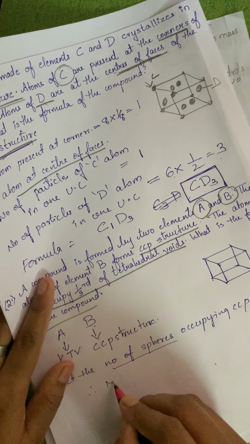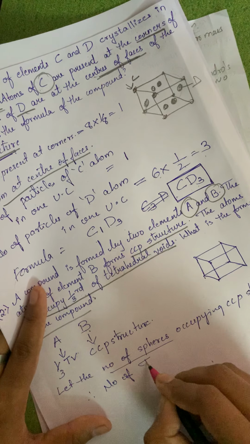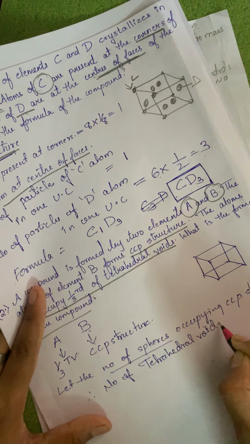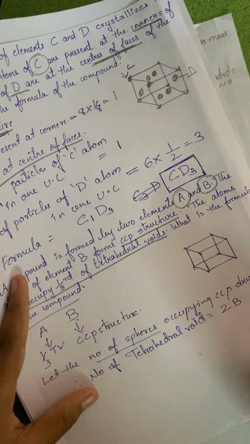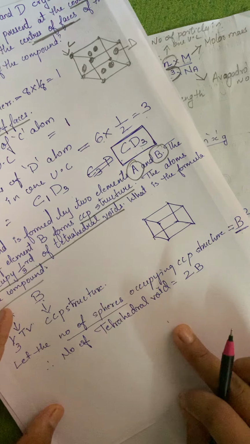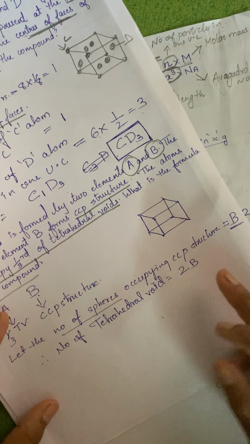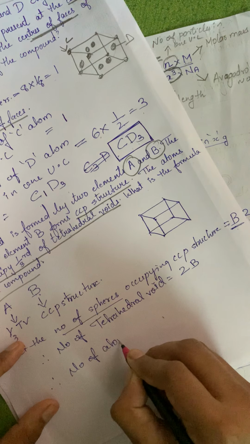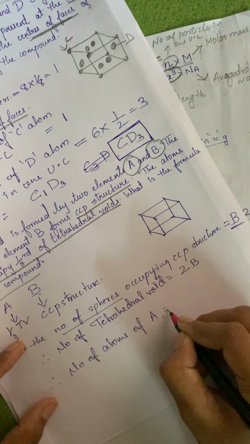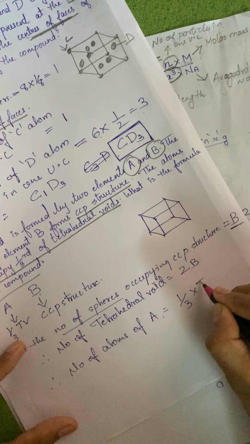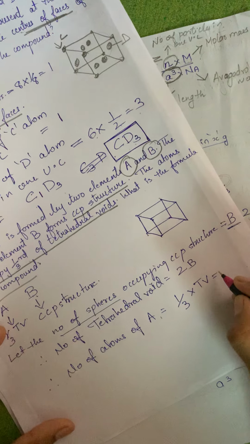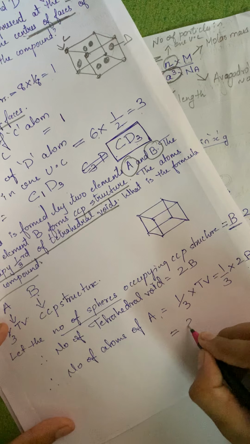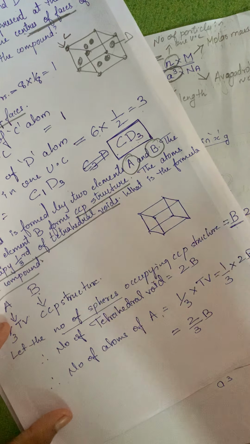Therefore I can say the number of tetrahedral voids is equal to 2B. The number of spheres is B, so the number of tetrahedral voids is 2B. Therefore the number of atoms of A is 1/3 of the tetrahedral voids, that is 1/3 into 2B, so I can write it as 2 upon 3 B. So now it is very simple.